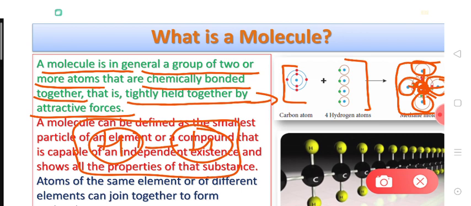So dear students, such molecules which have the same type of atoms are called molecules of that particular element, and such molecules which have different types of atoms are called molecules of a compound.